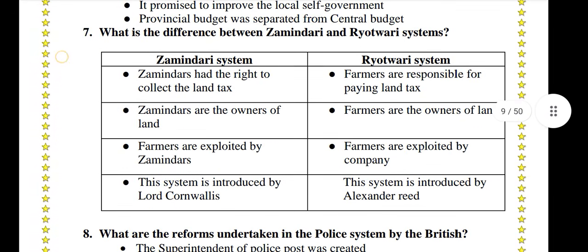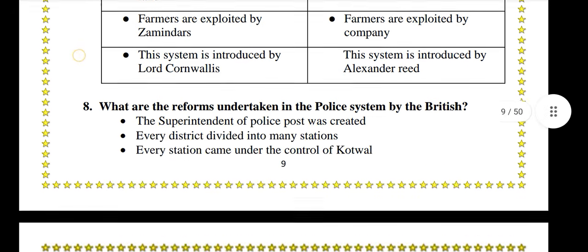What are the differences between the Zamindari and Raitawari systems? In the Zamindari system, Zamindars had the right to collect the land tax. Zamindars are the owners of the land. Farmers are exploited by the Zamindars. This system was introduced by Lord Cornwallis. In the Raitawari system, farmers are responsible for paying the land tax. Farmers are the owners of the land. Farmers are exploited by the company. This system was introduced by Alexander Reed.